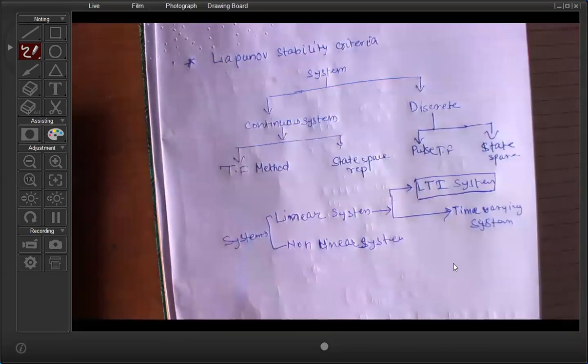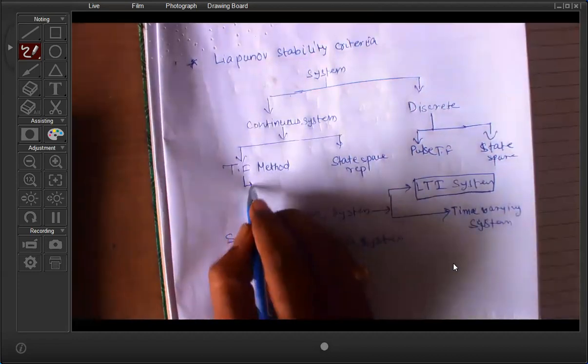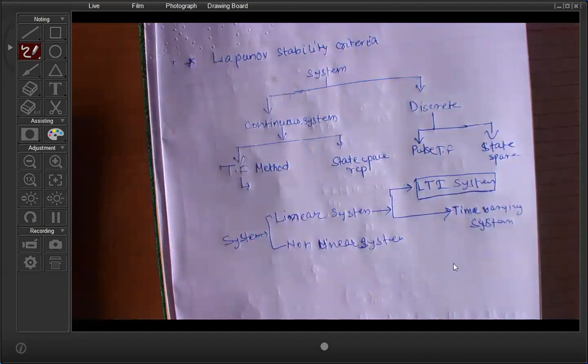Now I told you the stability analysis of any system is very important, because if the system is unstable, then you cannot design any controller or use it for practical purposes. So in the transfer function method, we have different types of stability analysis.